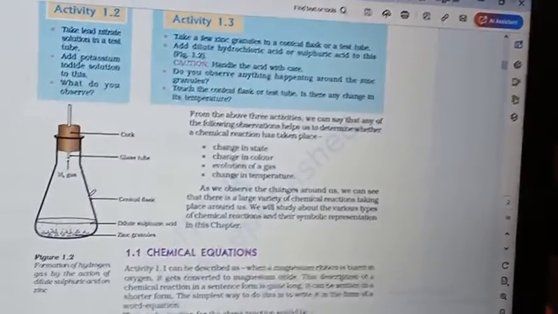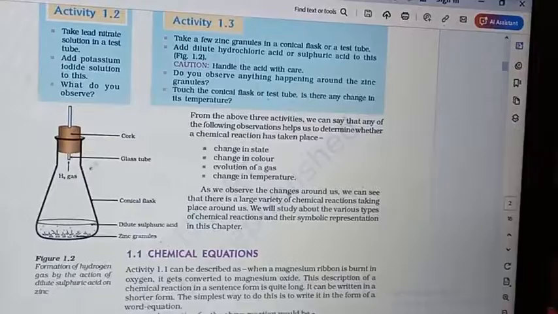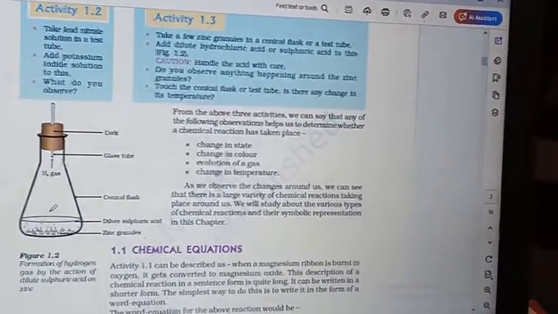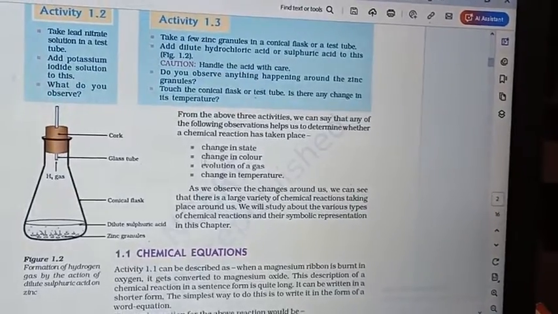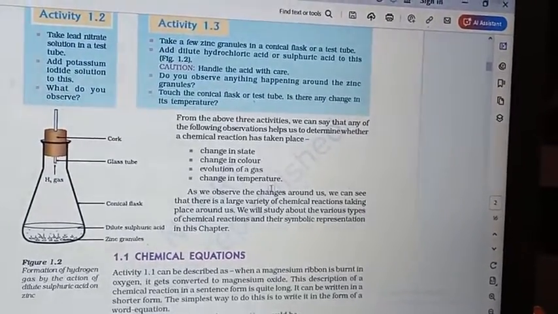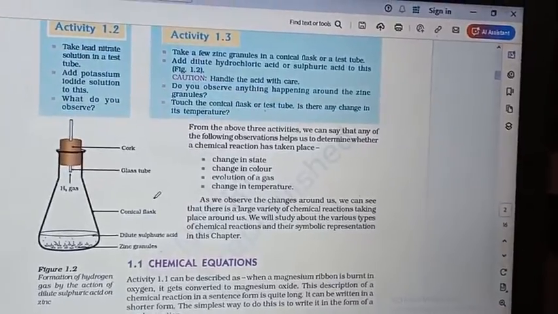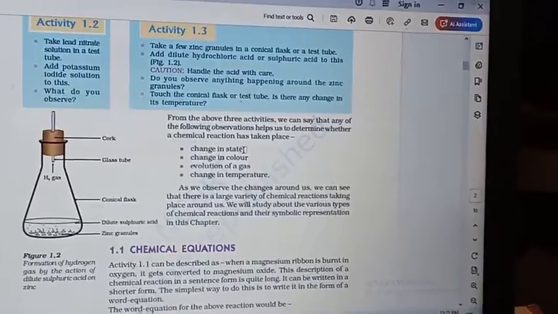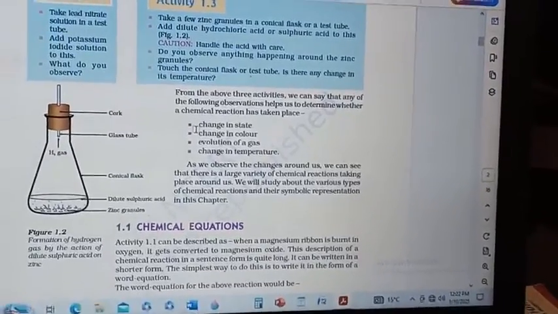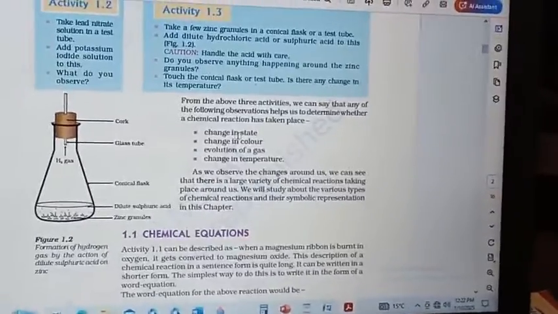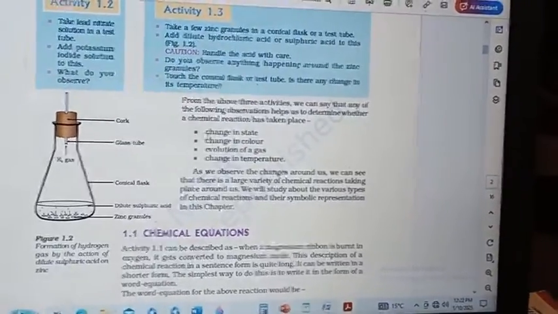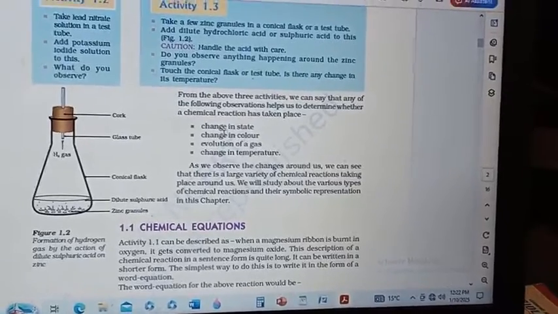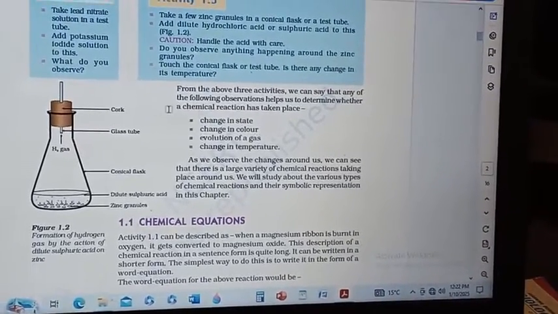In this flask, if we touch it after the reaction, the conical flask becomes heated. So we can say the reaction has been performed. If a reaction is performed, the first sign is either a change in the state of the product, then a change in the color, as the solution colors change after the reaction.